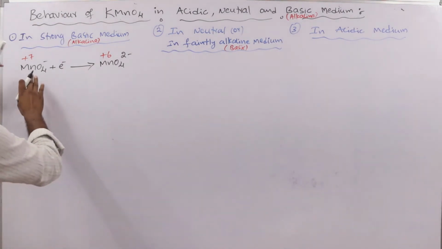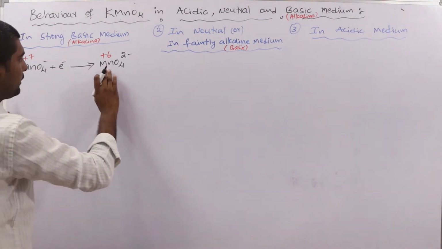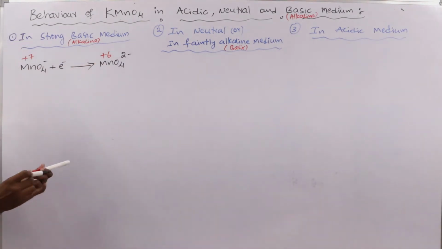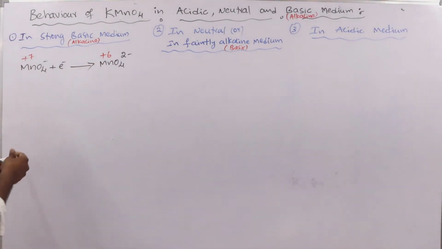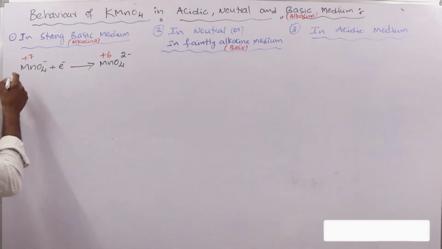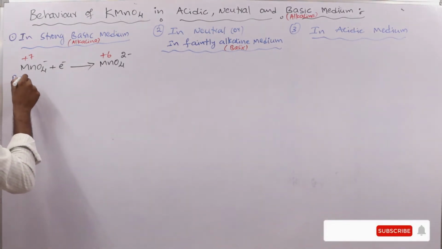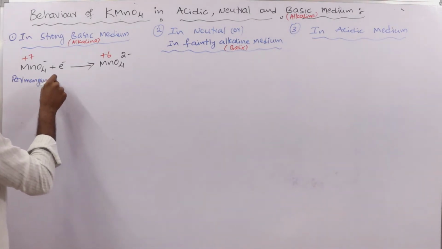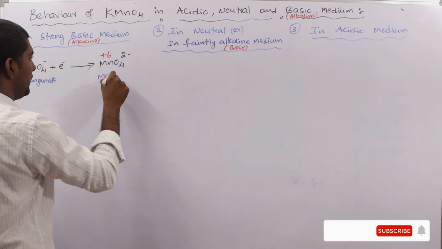So MnO4 minus changes to MnO4 2 minus. This is permanganate and this is manganate.